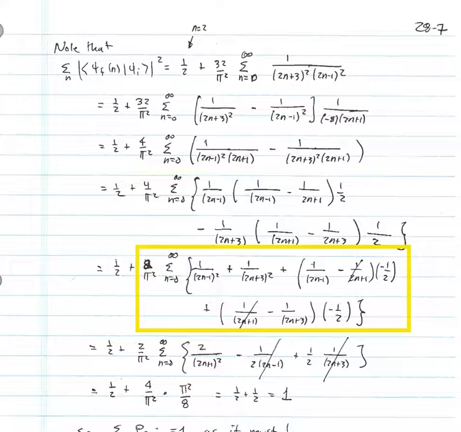We have a set of terms that are perfect squares, 1 over (2n minus 1) squared plus 1 over (2n plus 3) squared. And then we have terms that still involve products, 1 over (2n minus 1) times 1 over (2n plus 1), and 1 over (2n plus 3) multiplied by 1 over (2n plus 1). We use partial fractions again on those two terms. We'll get a 1 over (2n minus 1) minus a 1 over (2n plus 1), multiplied by minus 1/2, and a 1 over (2n plus 1) minus a 1 over (2n plus 3), multiplied by minus 1/2.